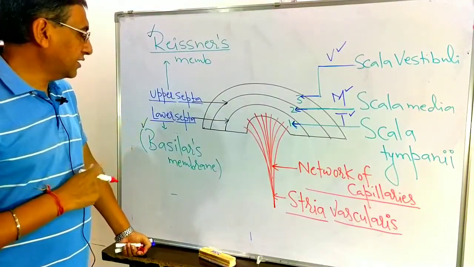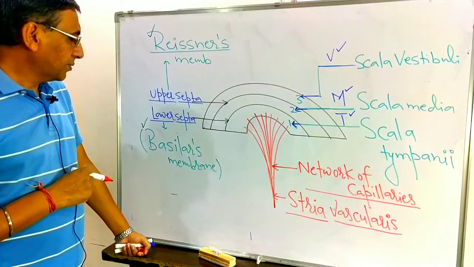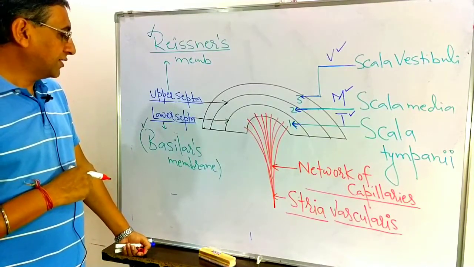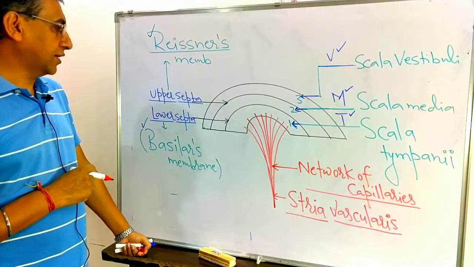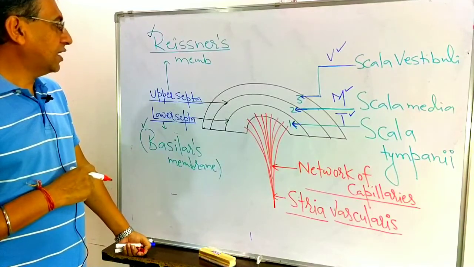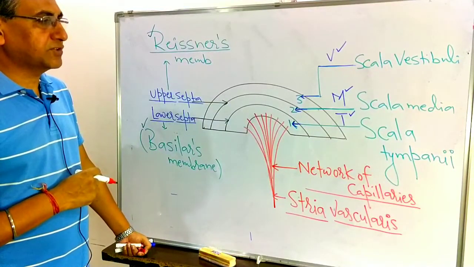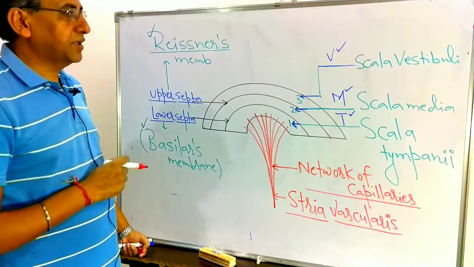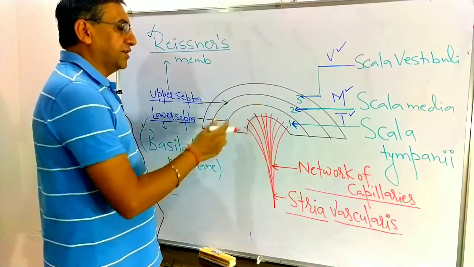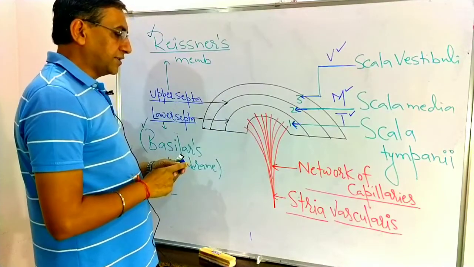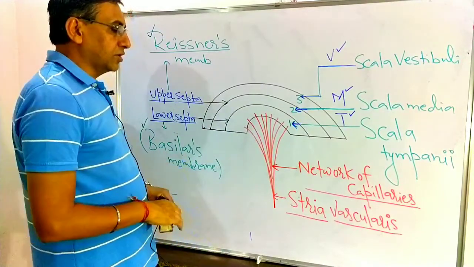So this is the internal structure. Two septa, basically these are the membranes, basilar membrane and Reissner's membrane. The lower one is the basilar, the upper one is the Reissner's. And three chambers: scala tympani, scala media, scala vestibuli. It is supplied by a network of capillaries. And what is the network of capillaries known as?